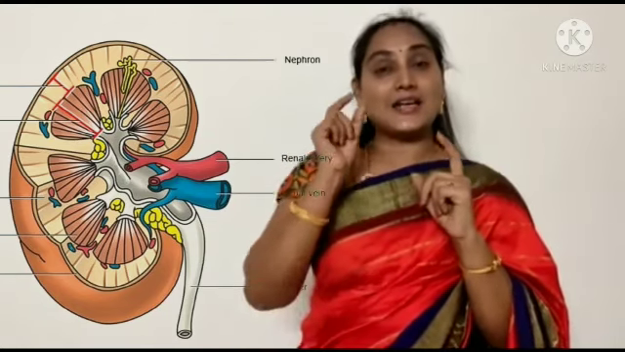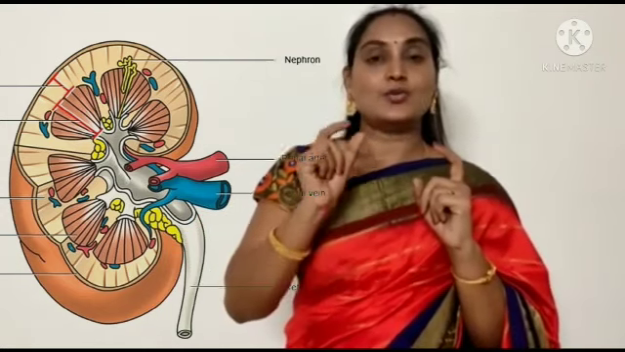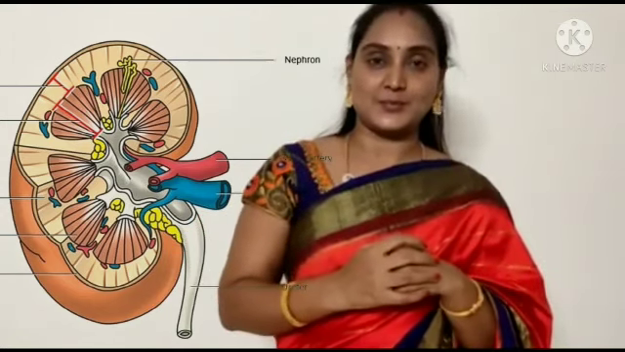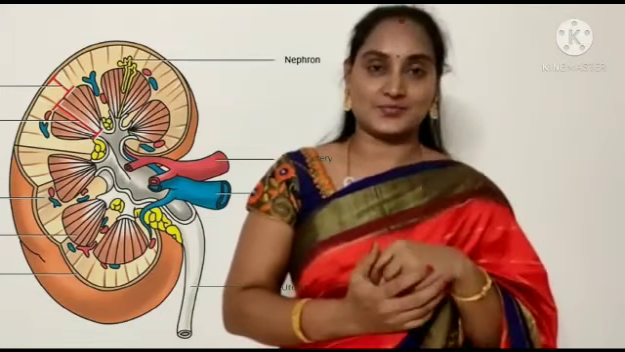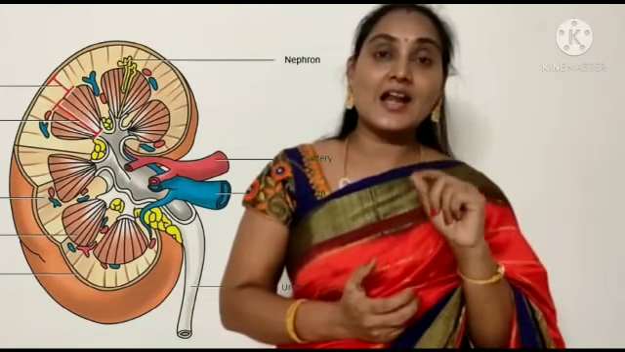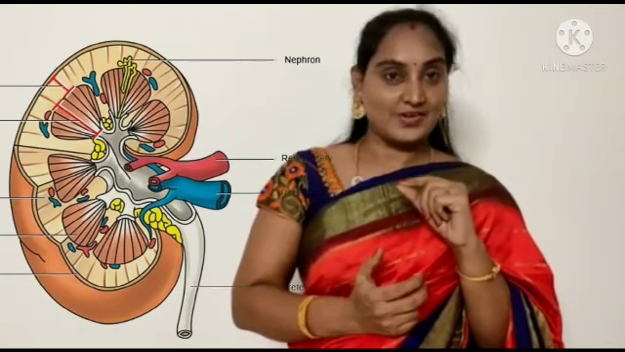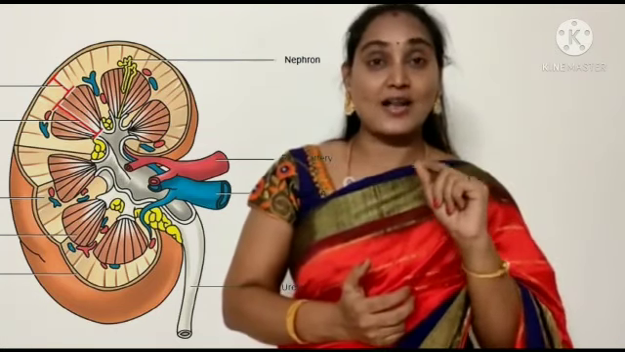So here the red colored tube-like structure, that is the blood vessel which is connected to the kidney, is called renal artery. Right. So here it is called renal artery.